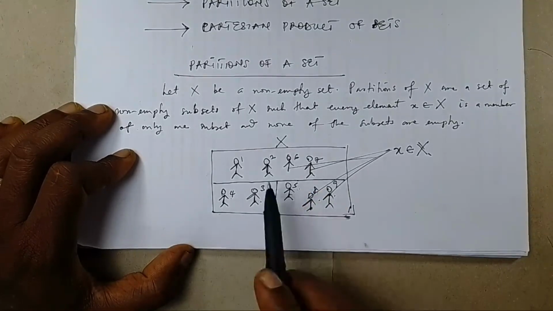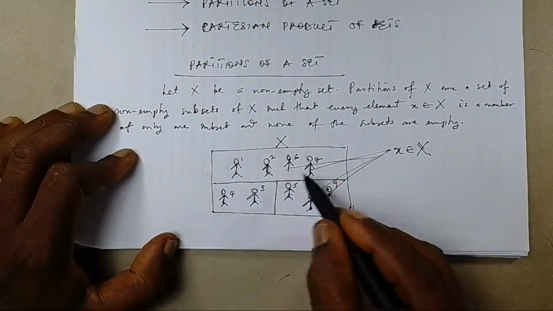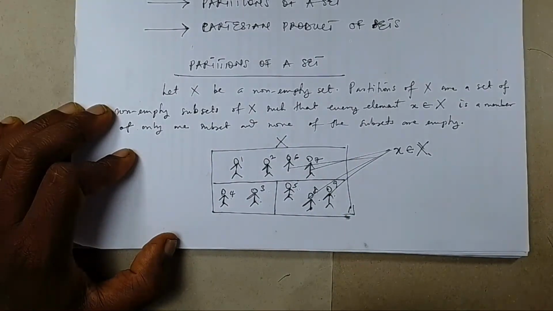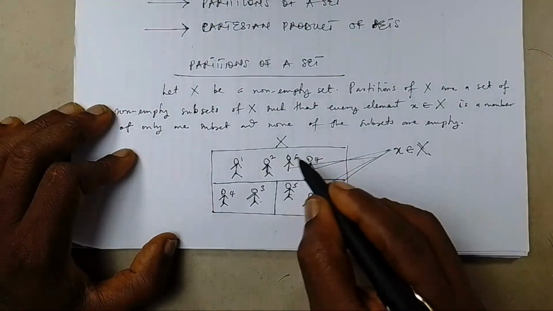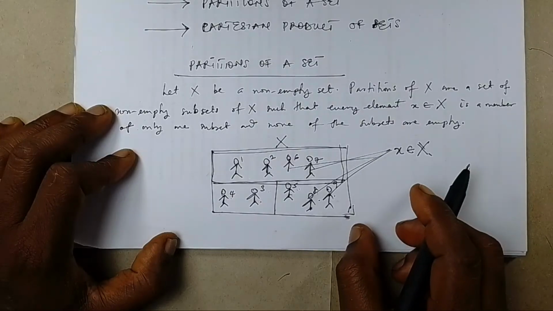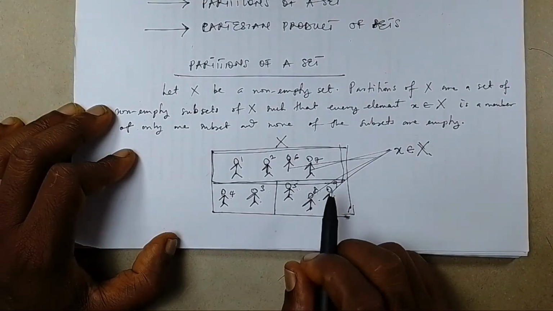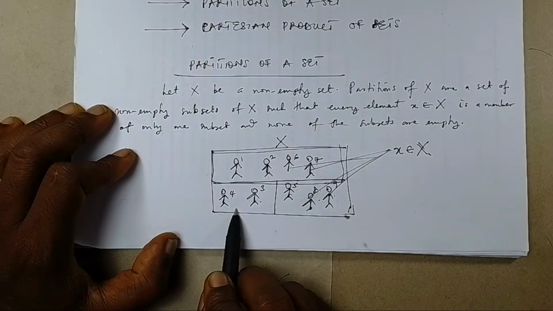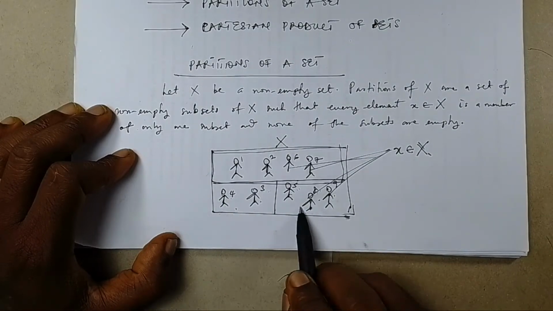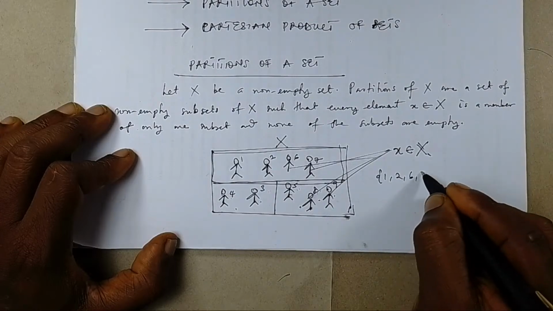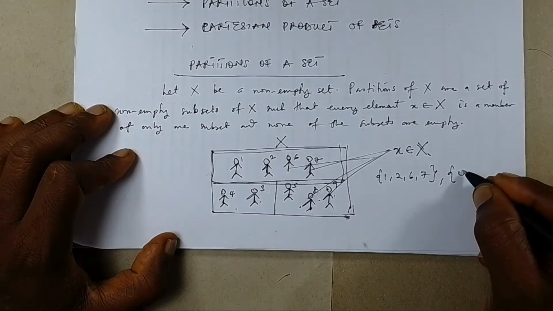Why is this particular set a partition? You will notice that if I segment X into 3 partitions to show that it is indeed a partition, take note, this first set is a subset of X, and it is a subset that is not empty. This second set is a subset of X, and it is also not empty. This third set is a subset of X, and it is also not empty. So the first subset contains 1, 2, 6, and 7. The second subset contains 4 and 3.